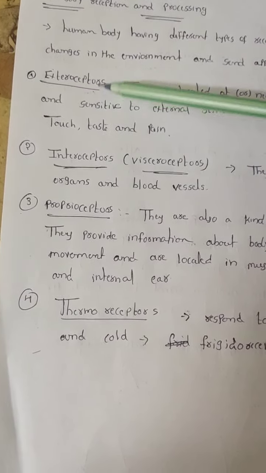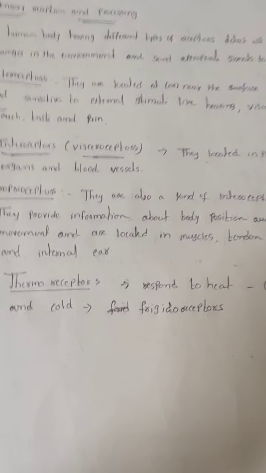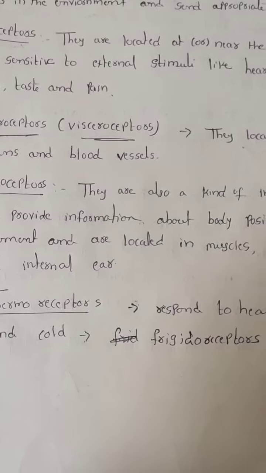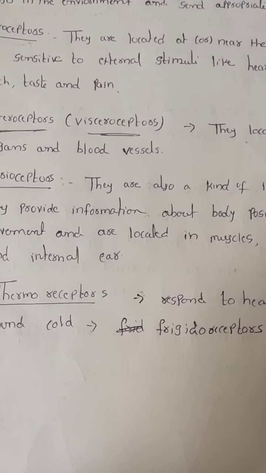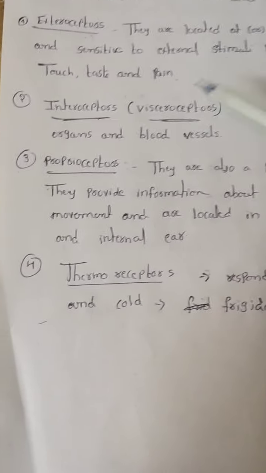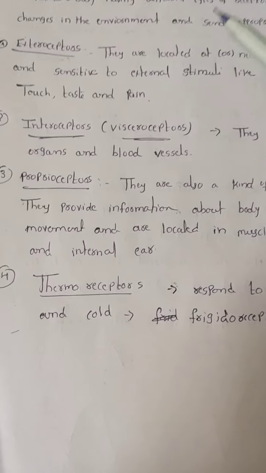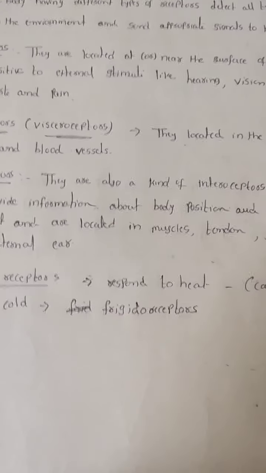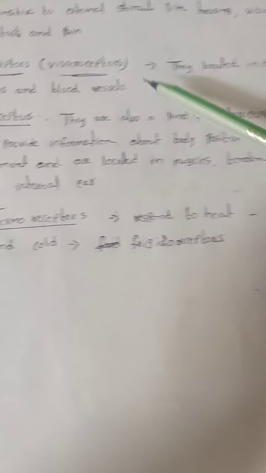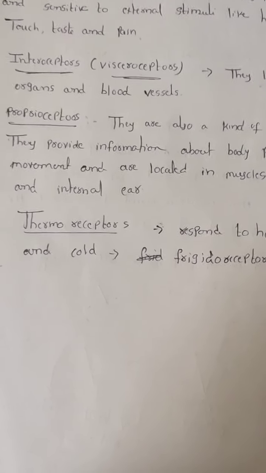One is the exterior receptors. Exterior receptors are located on or near the surface of the body and are sensitive to the external stimuli. Suppose mainly hearing, vision and touch, taste and pain. These are all called exterior receptors. Interior receptors are inside of the body, that is mainly in the visual organs and mainly in the blood vessels. They have interior receptors and proprioceptors.